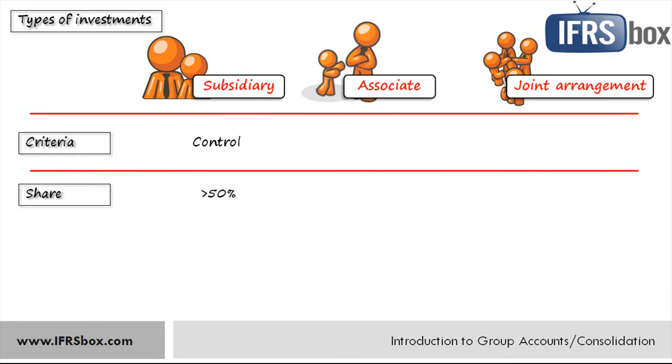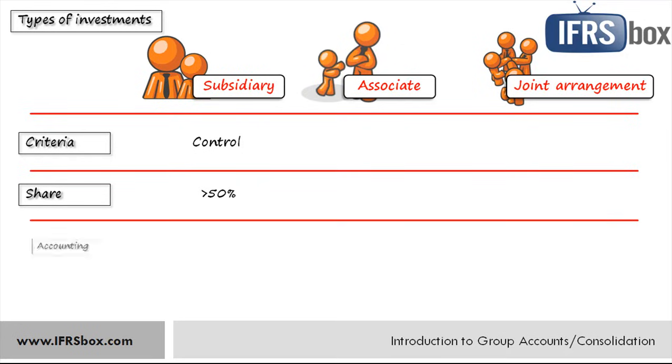Well, but that's just the indicator, because there are some entities without any share and still they meet the definition of a subsidiary, for example, some special purpose entities. So when there's a control, a parent company must apply an acquisition method of accounting when the subsidiary is purchased and full consolidation method for the preparation of the consolidated financial statements.